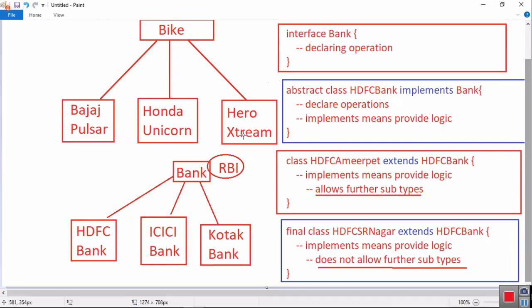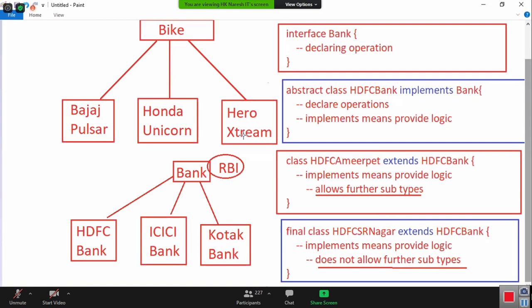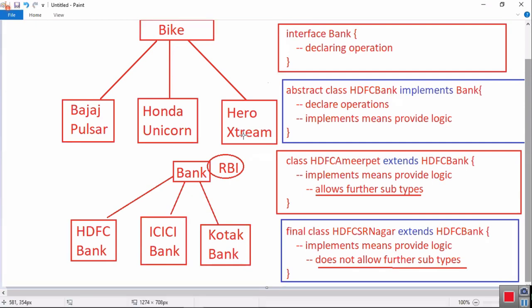Fine. Tell me, when you go outside of the home with the bike without these documents, who is going to check whether you have these documents or not? Police. Now tell me, who is providing you all these rules? Who is providing these guidelines that these 5 documents should be there? RTO. RTO is what? Interface, which passes rules. Those rules are implemented by the public.